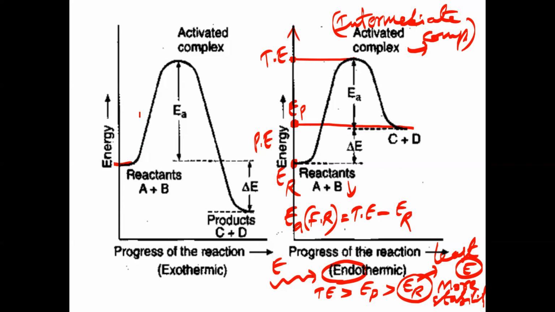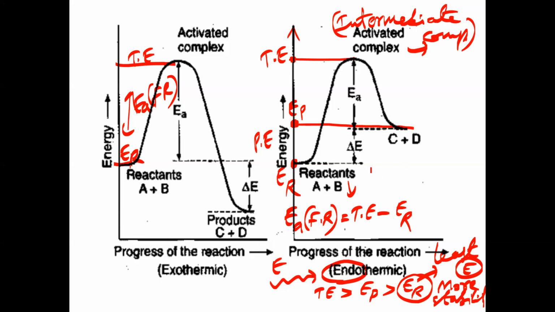Here also the same. Here also threshold energy. Threshold energy minus what? Energy of reactants. This only is called what? Activation energy for forward. So here also the same thing, the difference between threshold energy and the energy of reactant. Threshold energy minus energy of reactant will be the activation energy for the forward reaction.